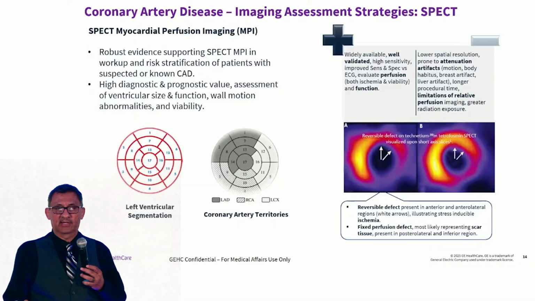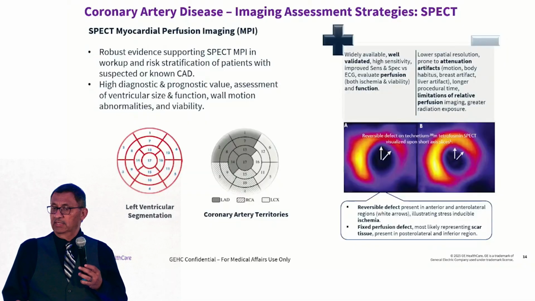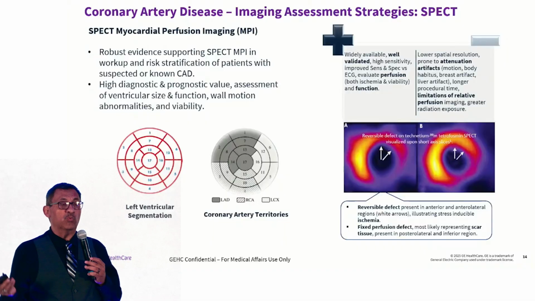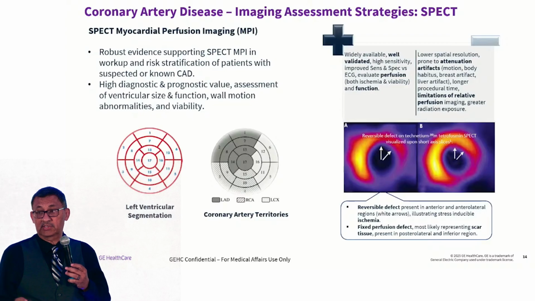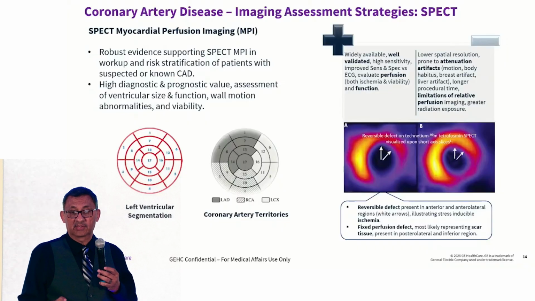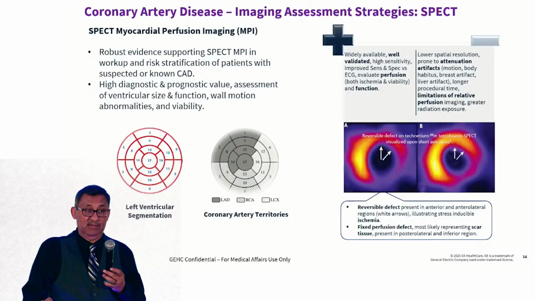So SPECT does a good job. It can help you stratify risk. It can help you look at the epicardial disease. It can help you get a lot of things. What is the advantage of SPECT? It's widely available. And from what I understand, it's widely available here. Not a problem. You need a SPECT, you can get it done. It has high sensitivity. And it has improved sensitivity and specificity if you're just doing a plain exercise stress or a plain ECG. You can evaluate your perfusion, both ischemia and viability, and function.